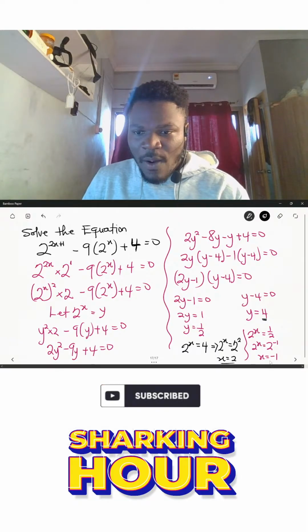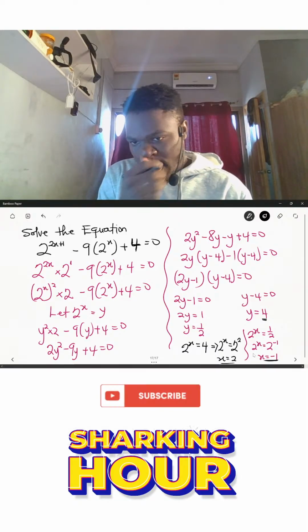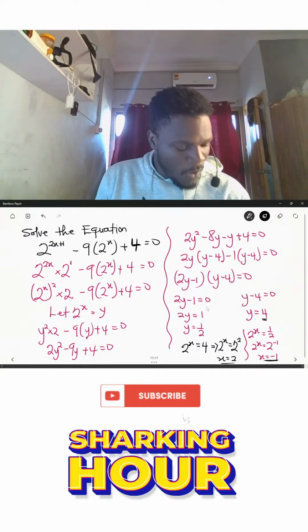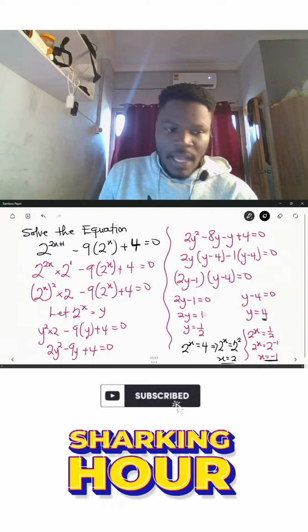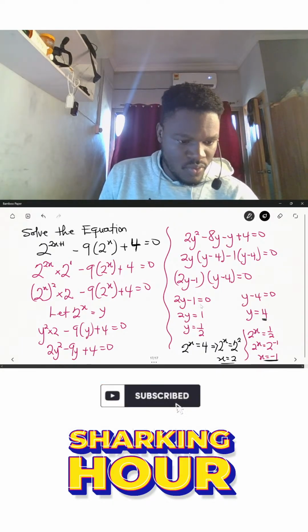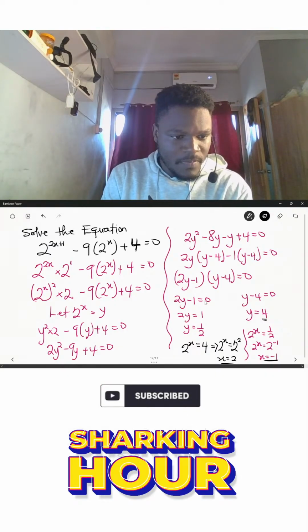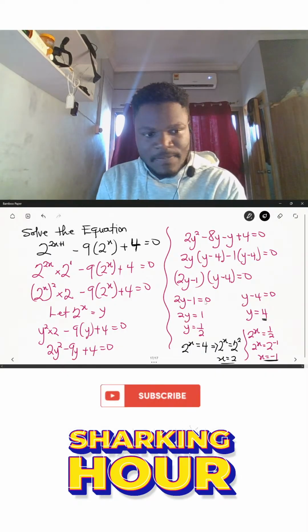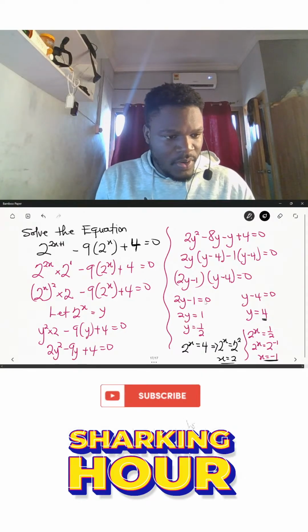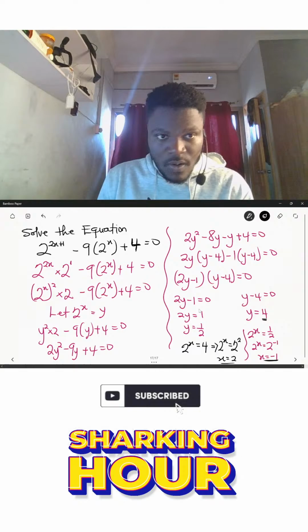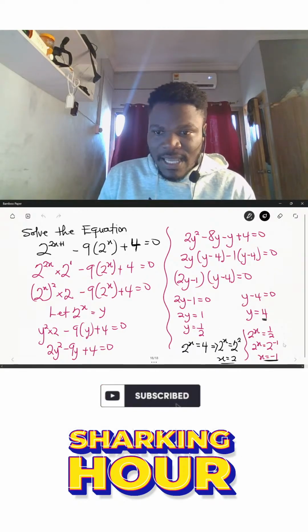So the value of x is -1 and 2. Are you okay? -1 and 2. So this is the answer for this particular problem. I hope we understand. Are we okay? All right. So let's proceed to look at a similar question on solving equations like this.